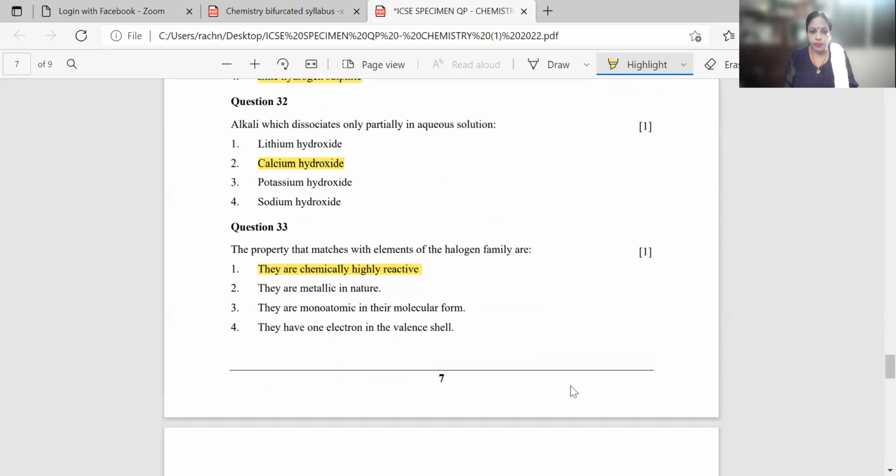Question number 33. The property that matches with elements of the halogen family: the first option is correct, they are chemically highly reactive.